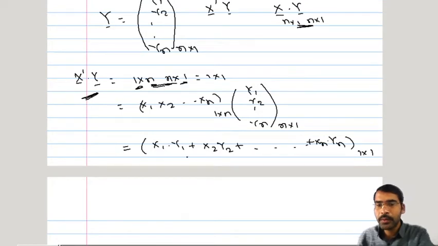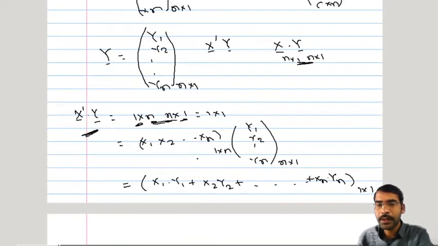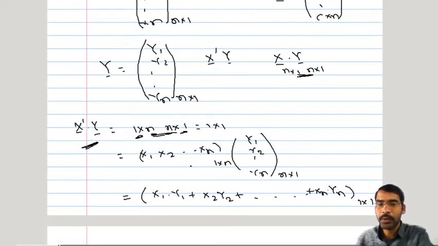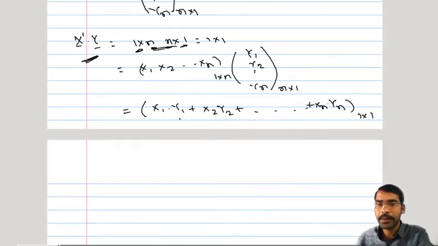If you closely observe this multiplication, it is nothing but addition of component wise multiplication. So x1 gets multiplied with y1, x2 gets multiplied with y2, xn gets multiplied with yn, and then simply we add. So component wise products and then addition, this will be x prime y.